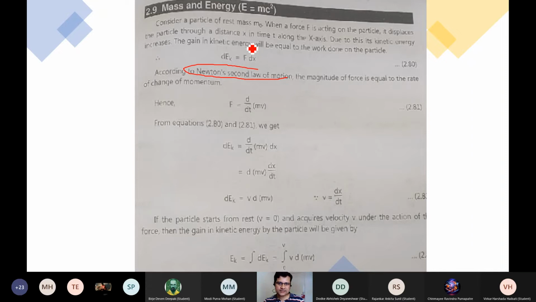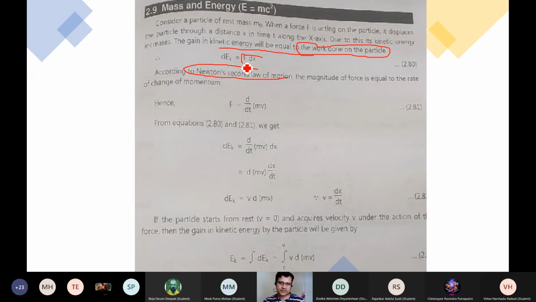But here E suffix K is the energy when the particle has gained certain displacement, it has energy, and that energy is the kinetic energy. That kinetic energy gained by a particle we express in terms of the work done by or on that particle.